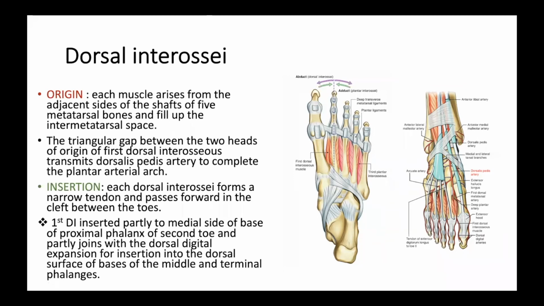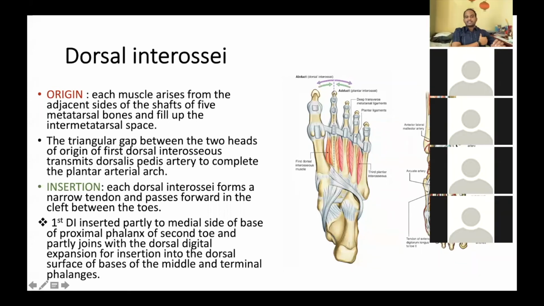Yes, sir. So ultimately, the first dorsal interossei muscle is inserted into the middle phalanx as well as the terminal phalanx. Directly it is inserted onto the base of the proximal phalanx, but indirectly it is inserted onto the middle and terminal phalanx through the dorsal digital expansion. That is what he is telling. See here, partly joins with the dorsal digital expansion for insertion into dorsal surfaces of bases of middle and terminal phalanx. Is it clear?